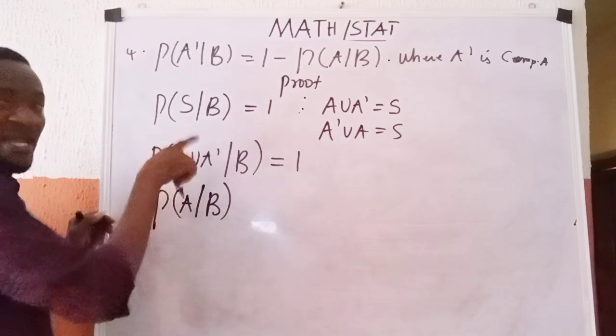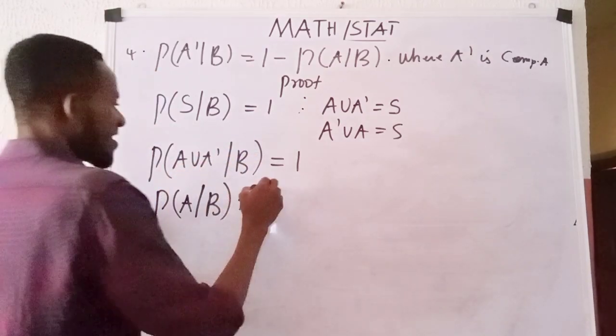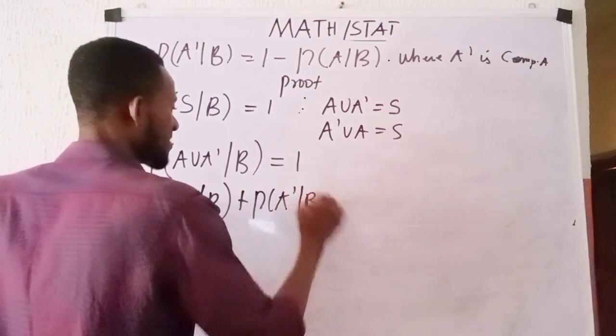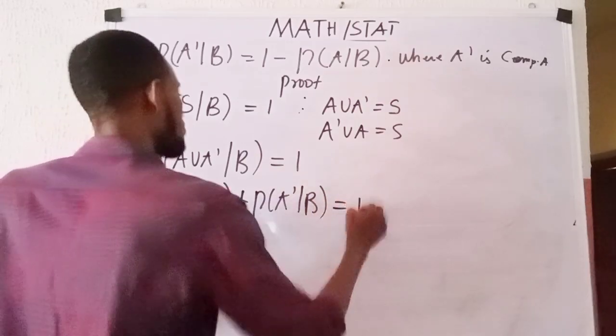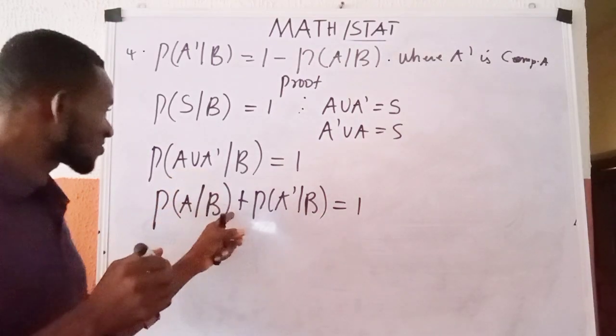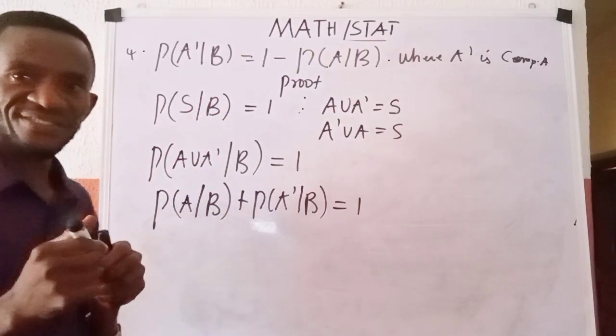This union here becomes plus as usual. So plus, what do I have here? P of A complement given B. Close it. This equals 1. I've expressed this knowing full well that these are disjoint sets.